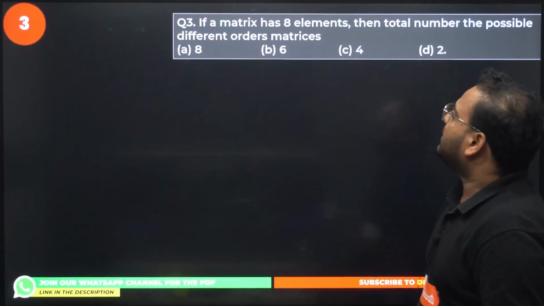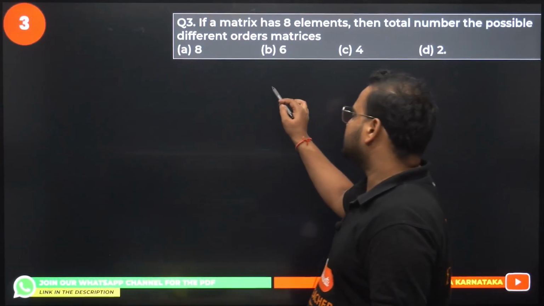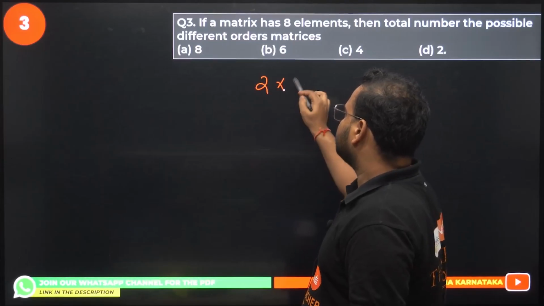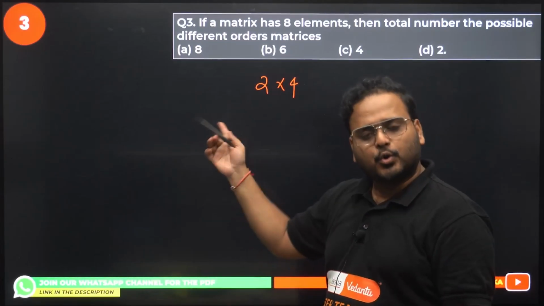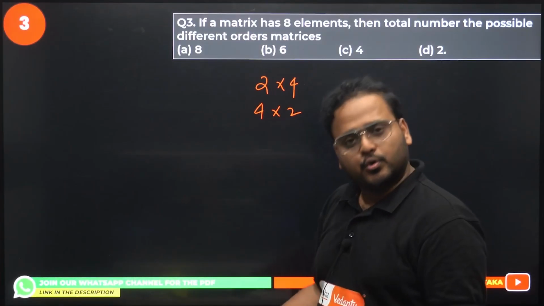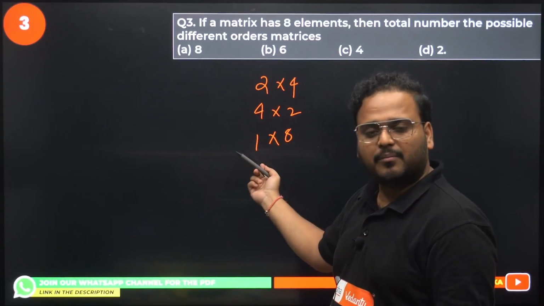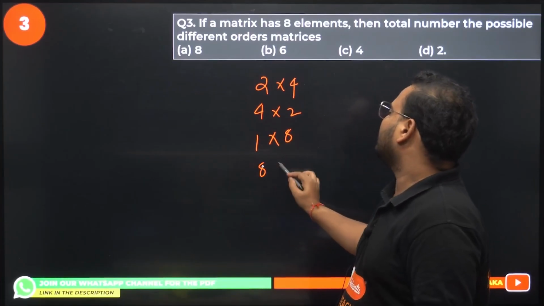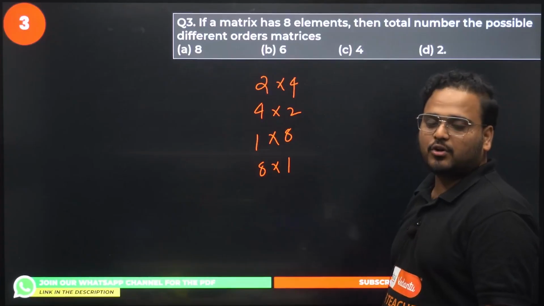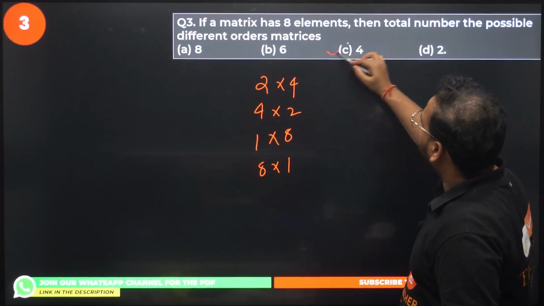Third one: if a matrix has 8 elements, then the total number of possible different orders. 8 elements means what? It can have 2 cross 4 order, right? 2 rows, 4 columns. 4 cross 2, 4 rows, 2 columns. 1 cross 8 means 1 row, 8 columns, basically a row matrix. Or 8 cross 1, 8 rows, 1 column, basically a column matrix. The answer is a total of 4 such combinations of orders. Option C is correct.